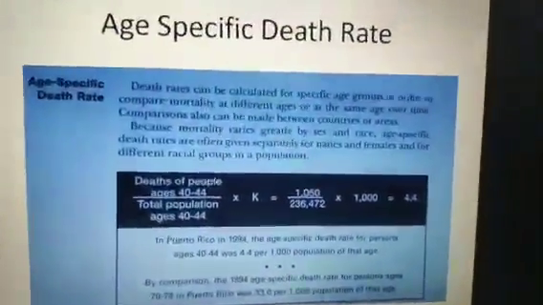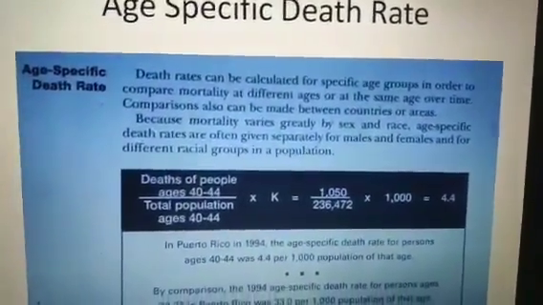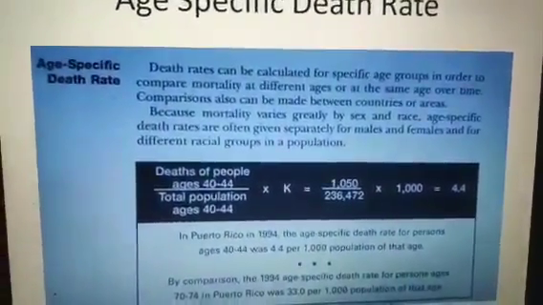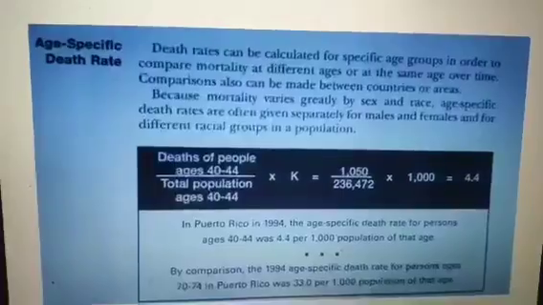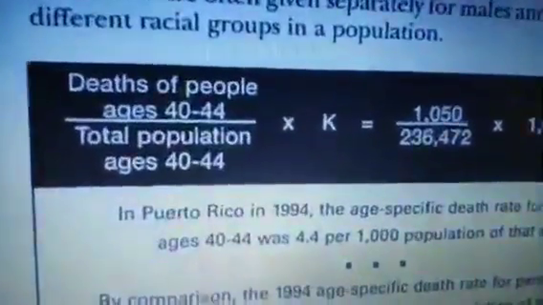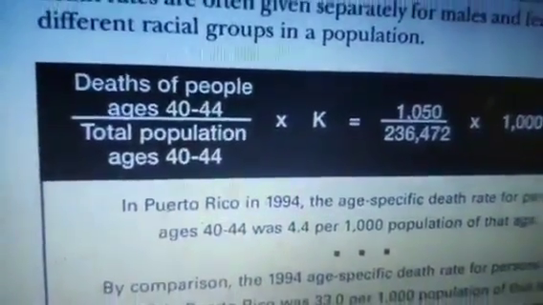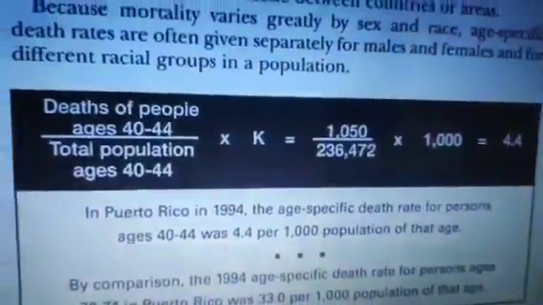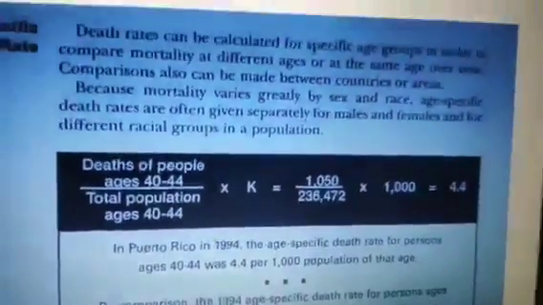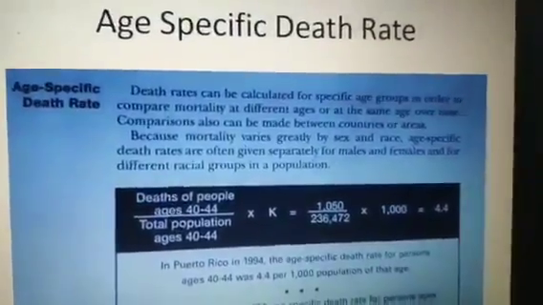And again, there is one separate measurement called age specific death rate. As we saw, there is a child mortality rate, specific to age up to 4 years. In any age group, we may calculate the age specific death rate. For example, I have calculated for 40 to 44: deaths of people aged 40 to 44 divided by total population in the same age group into K. So per 1000 calculation for every age group is called age specific death rate. So this is another measurement.